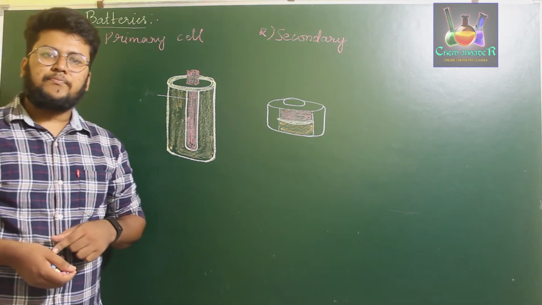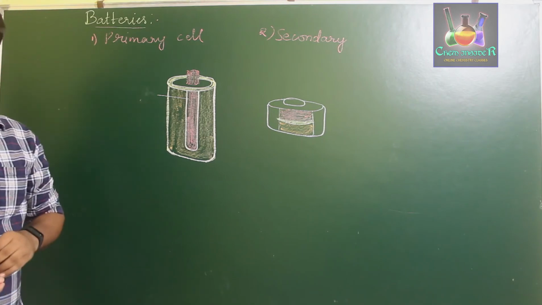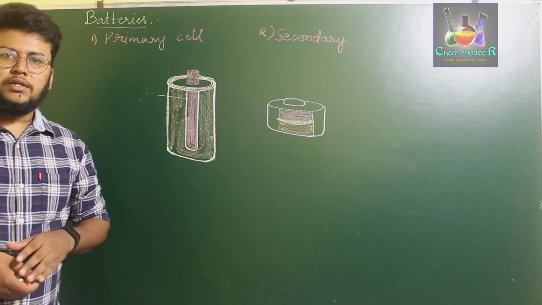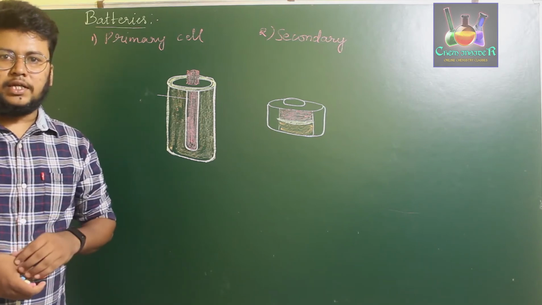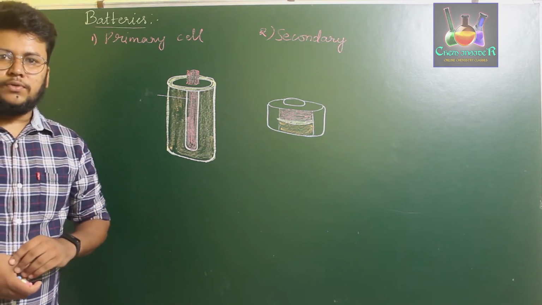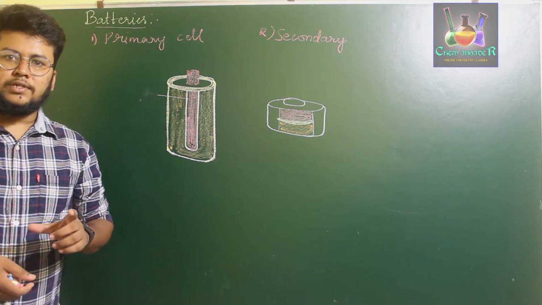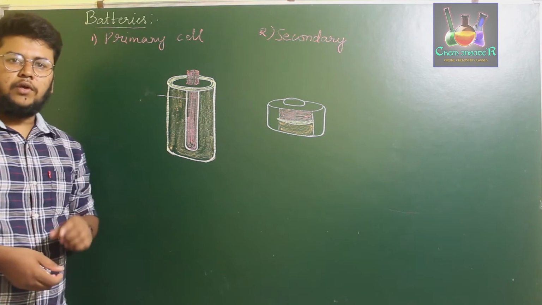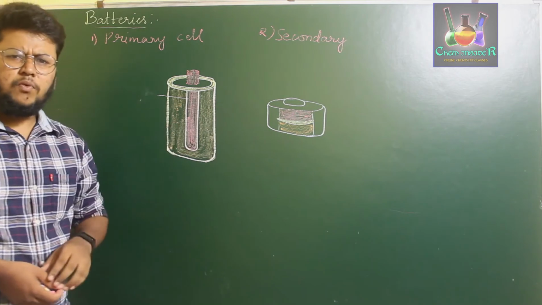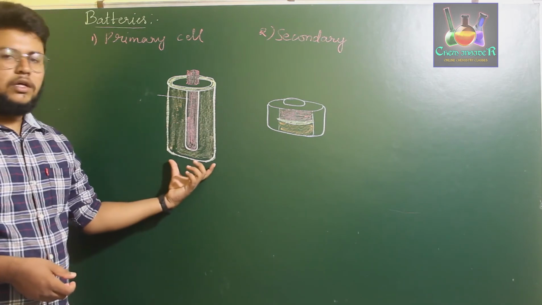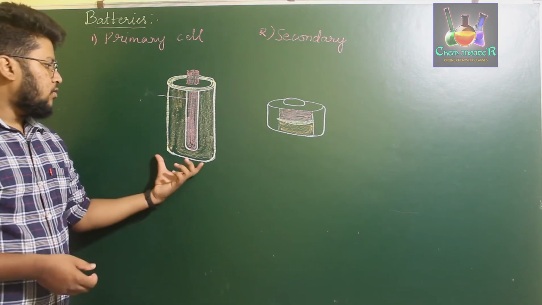One is the primary cell and the other is the secondary cell. Now for the first one, the primary cell. Primary cells are those devices which, once they are completely done with the reaction, have ended their life cycle and cannot be reused. There are two types of cells which we use in our daily life. One is the remote cells, the elongated one like this, and the one we use for watches and hearing aids, the small one which comes in a silver cap, and the other is the normal cell, an everyday cell or a Durex cell.